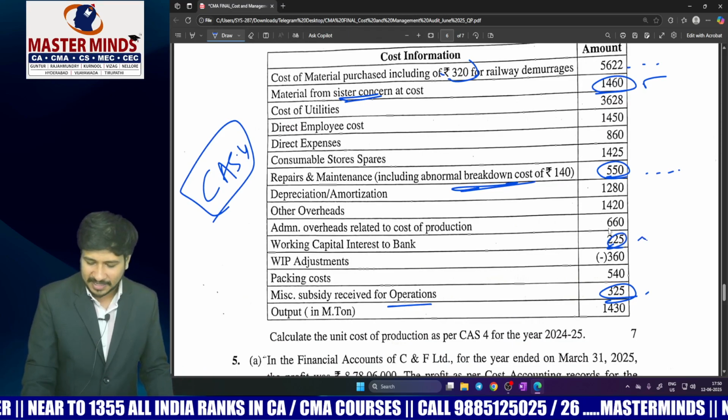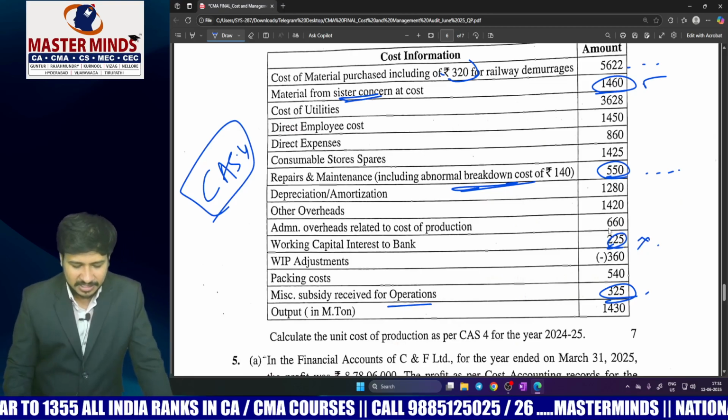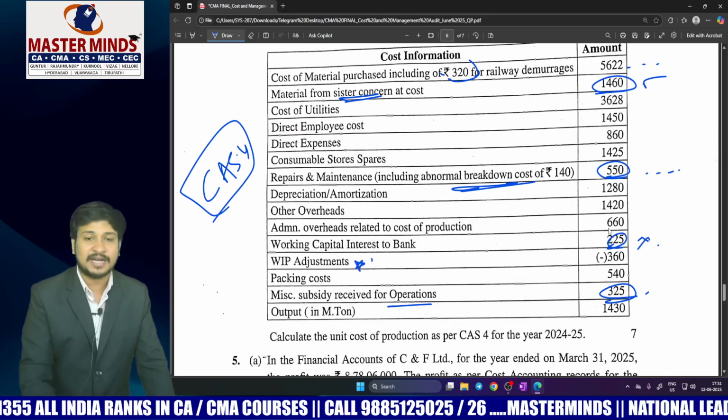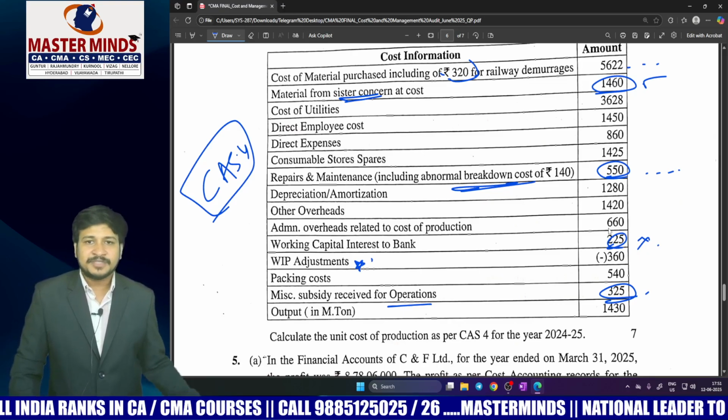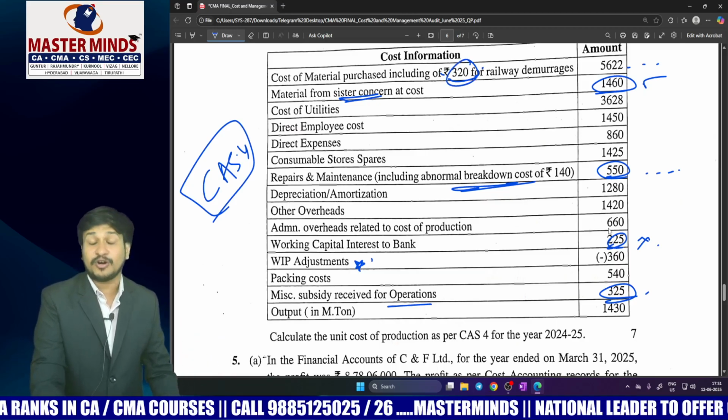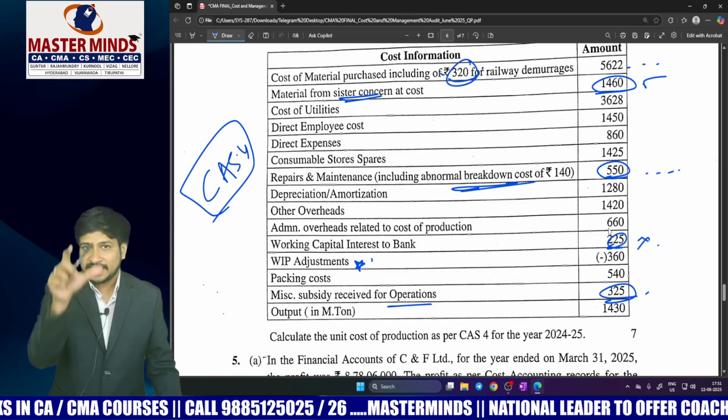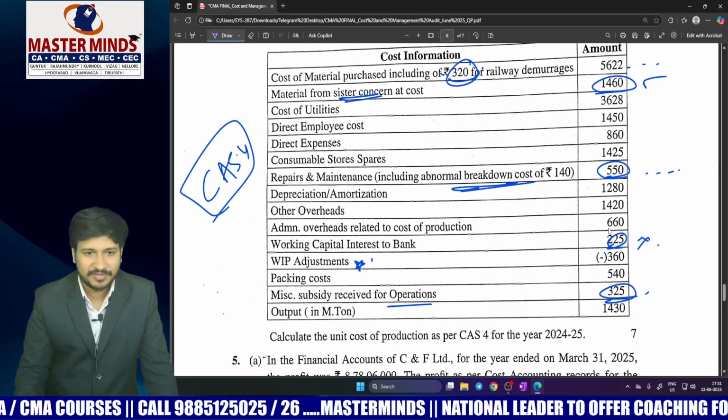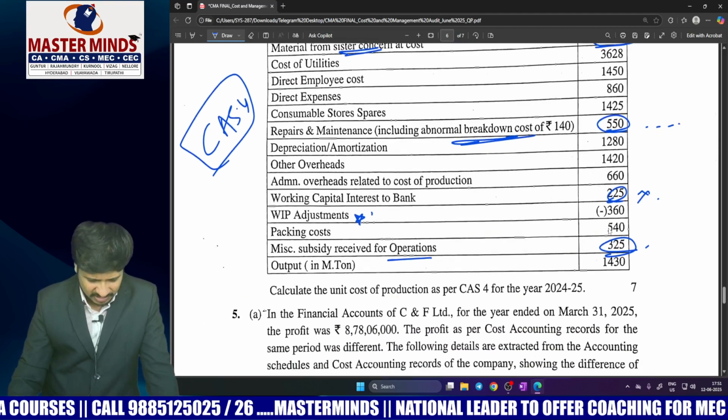Working capital interest to the bank is not to be considered at all. And this time given one more new point, that is work in progress adjustments. These are general things itself, provided if you have gone through CAS number 4 like standard, these things are going to be very easy. And of course, this is also an easy question.